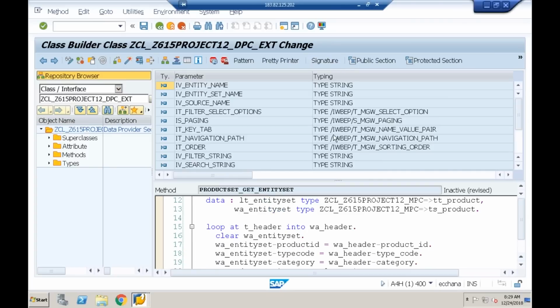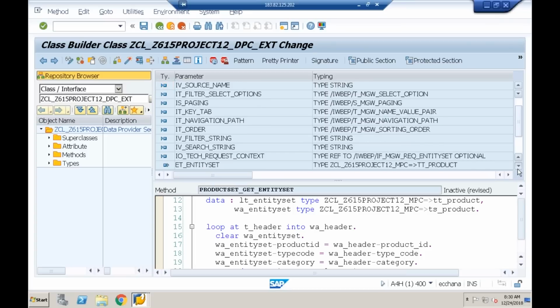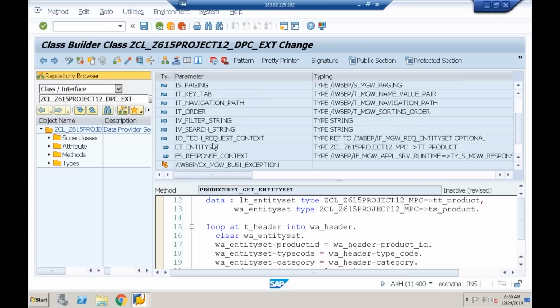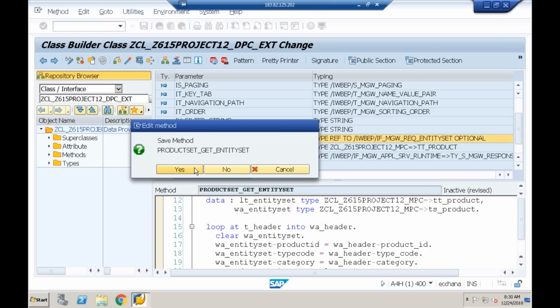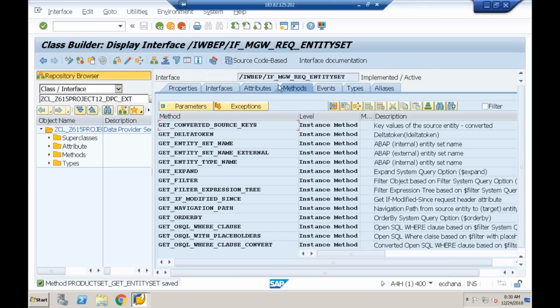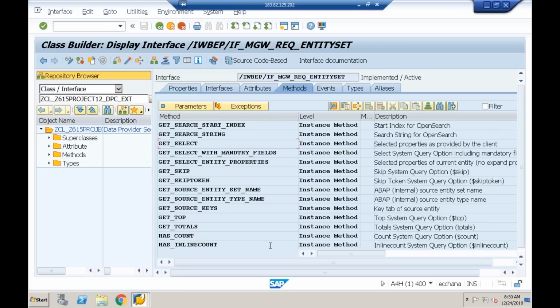getting the top value. There is an object here, io_tech_request_context, which is an object of an interface. In this interface, there is an instance method, you can see get_top. What is this? Top system query option $top. Get_skip is also what? Instance method. Skip system query option $skip.